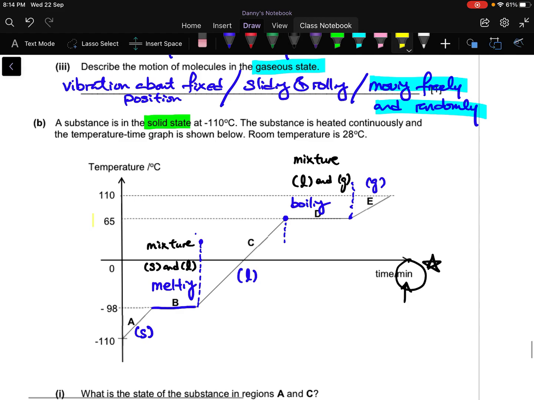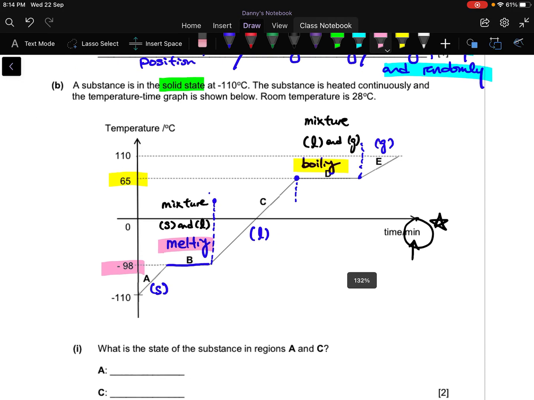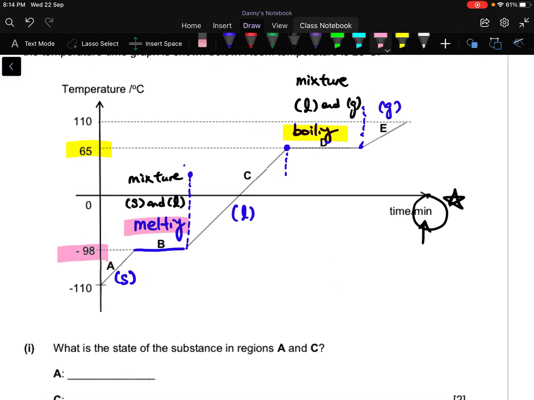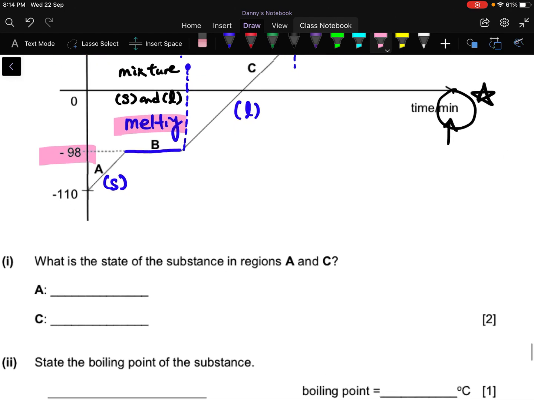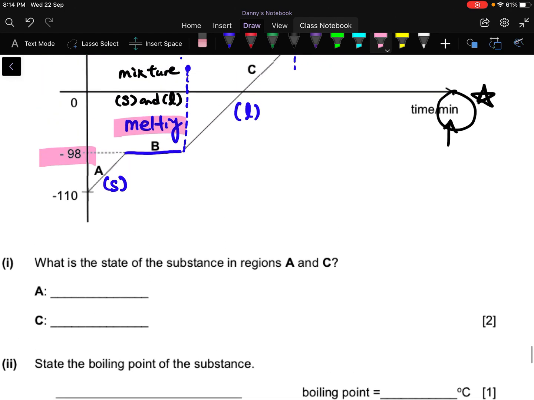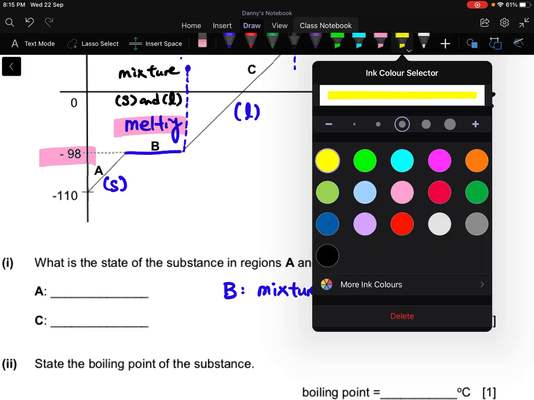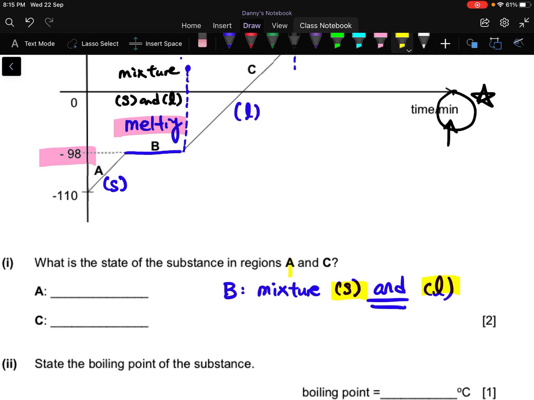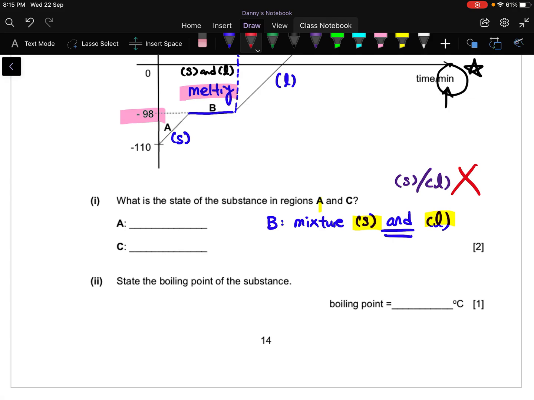Then after that, all the other values are given over here. So you have 65 boiling and you have minus 98 melting. So you see, just by reading it, I already got so much information. What is the state? I think we have already answered that, so I'm going to skip. By the way, if they ask you what is the state of B, in the model answer I must see mixture, solid, and liquid. And of course, you need to spell this out. You need to spell out solid and liquid. If you do something like this, I will mark you wrong. It is not or, it's not either or, it's a mixture of both.